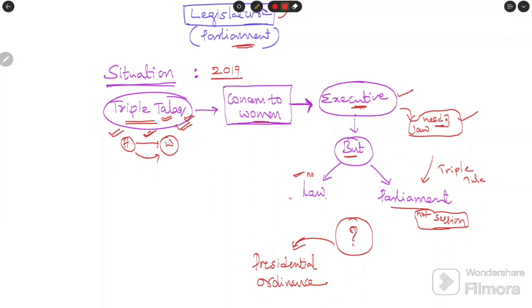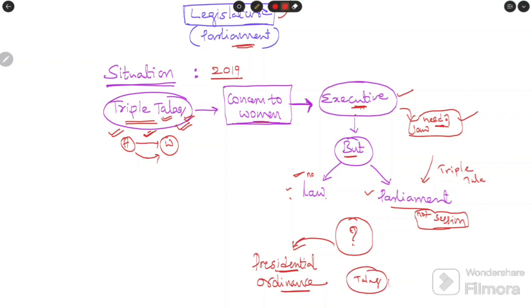These two conditions arise the situation of a presidential ordinance. When these conditions are satisfied and the executive is in need of a law, then the president passes the order related to triple talaq.